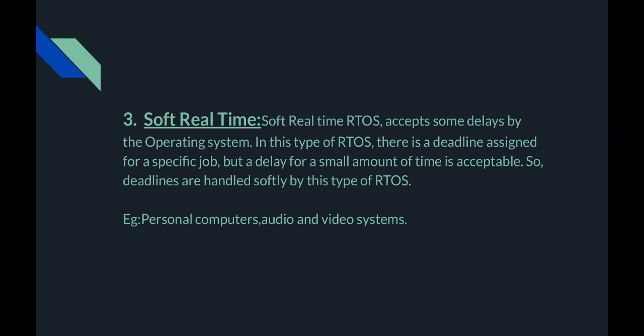The third and last one is soft real-time operating system. In this system, it accepts some delays by the operating system. In this type of real-time operating system, there is a deadline assigned for a specific job, but a delay for a small amount of time is acceptable. So, deadlines are handled softly in this type of real-time operating system. An example for soft real-time operating system is personal computers.